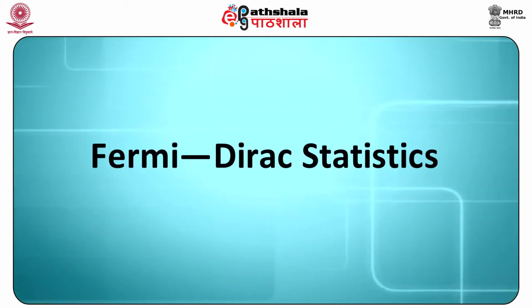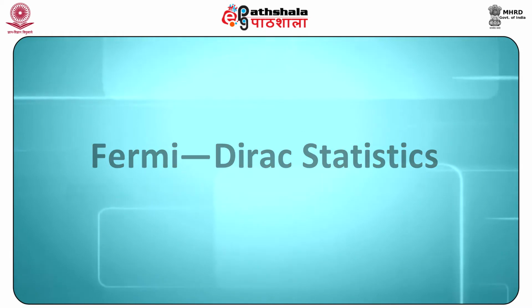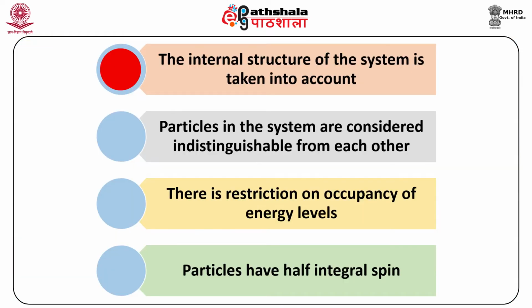On the other hand, in Fermi-Dirac statistics, which we will also study today, we also take into account the internal structure of the particles, but here the particles, unlike Bose-Einstein statistics, have half integral spin, like electrons. So, if there is a collection of electrons, they will obey Fermi-Dirac statistics.